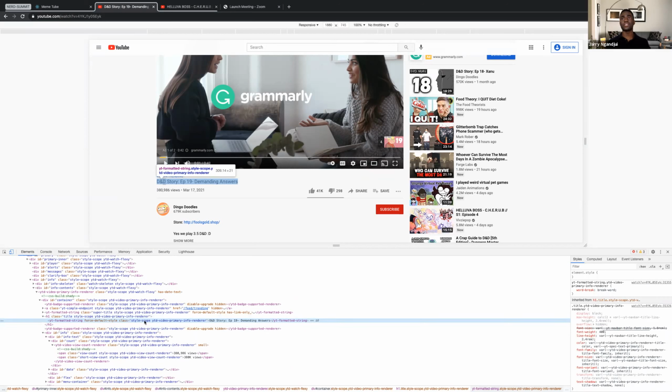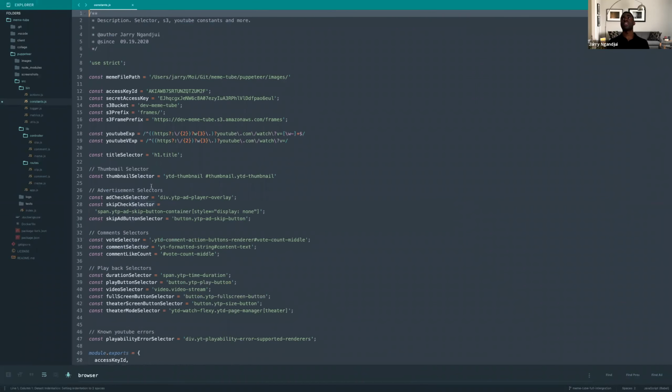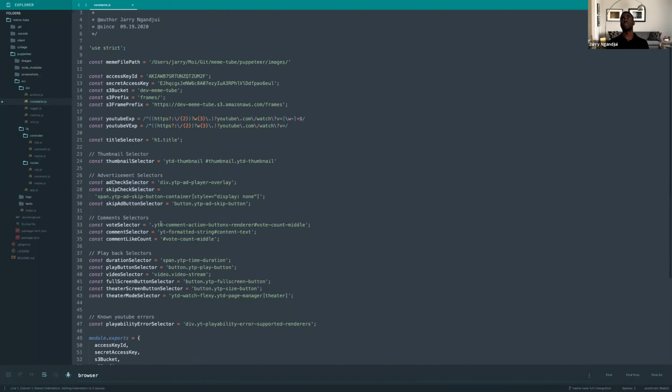So this selector tells us how to find the title of the video. What I did is I went through all the selectors for YouTube and picked out the ones I was interested in, and hard coded all of those in a constant file. So that's what you'll see. YTD actions button vote probably corresponds to the like button. Skip ad button: when I'm trying to take a screenshot, sometimes Puppeteer might have to watch an ad. So I have to stay there and loop and skip the ad, all that kind of thing. So that's all taken care of there.